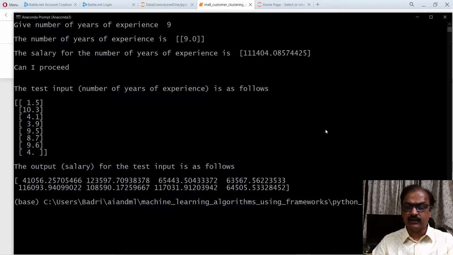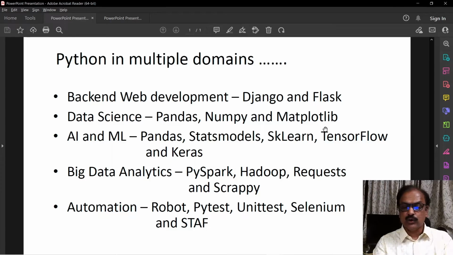You can see that we can use the very good properties of Python, Pandas and Matplotlib to build a learning algorithm and predict the salary given the number of years of experience. So I have shown right away two applications where Python along with frameworks is used in data science and data visualization, and then I showed a limited example of building a model and then predicting the salary for the employee in the mid-level position.